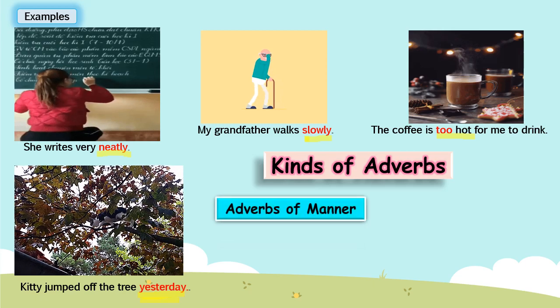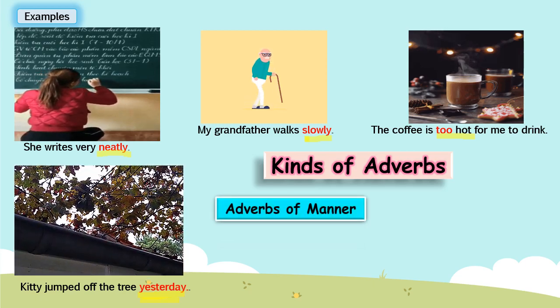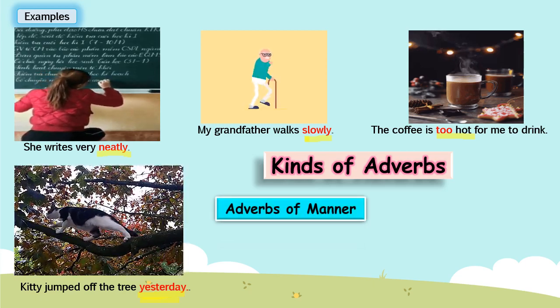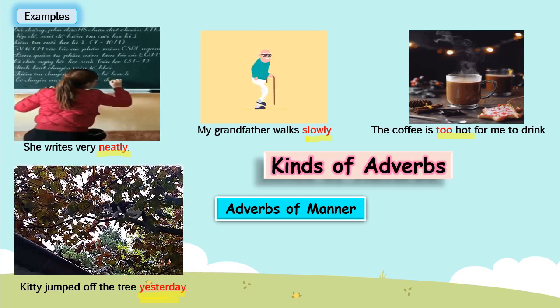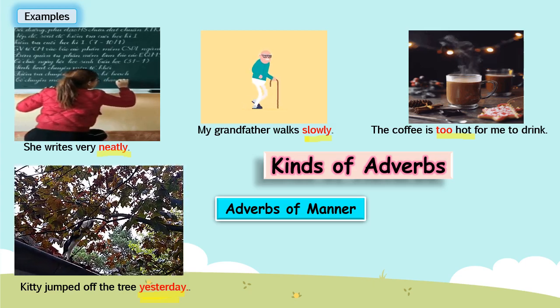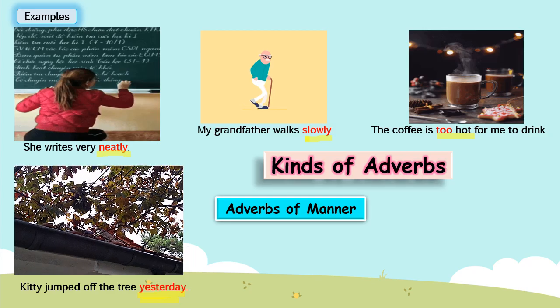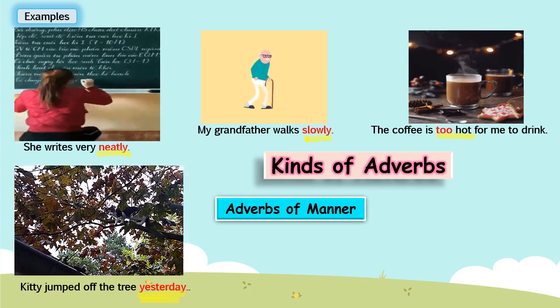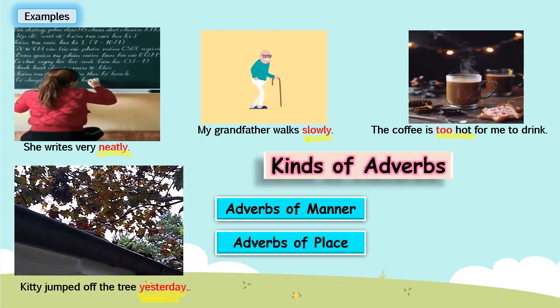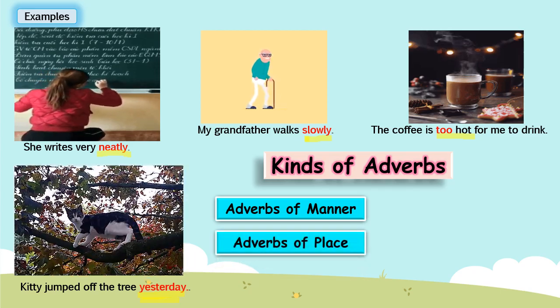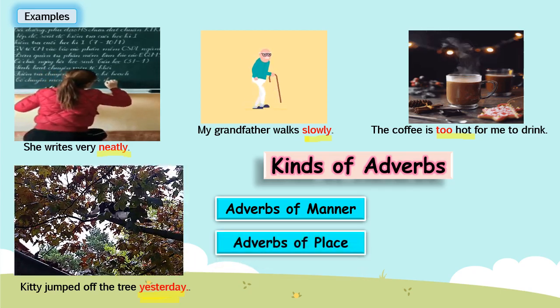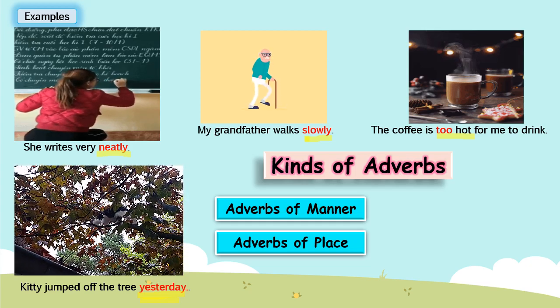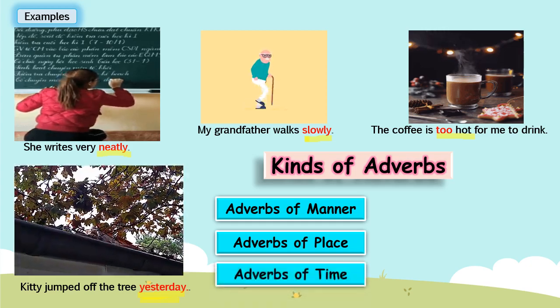Kinds of adverbs. Adverbs of manner tell us how an action is done. Adverbs of place tell about the place where an action has taken place.